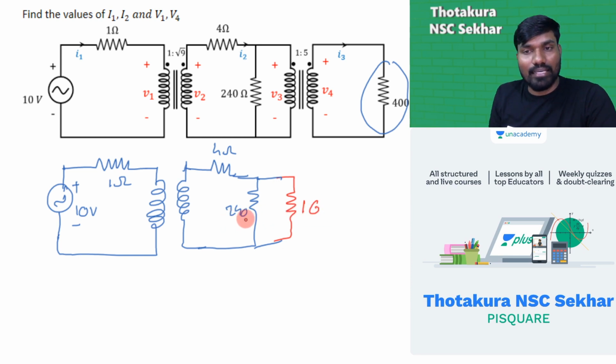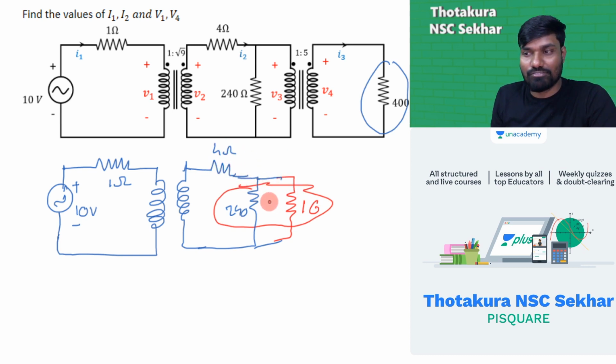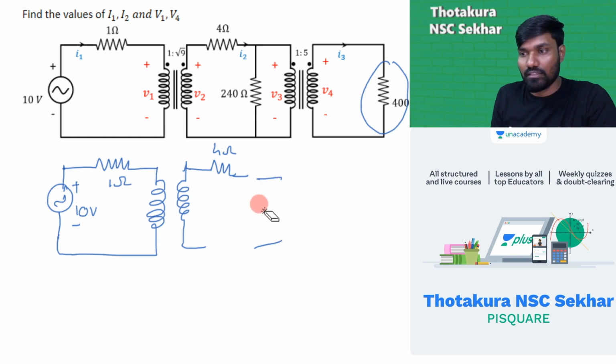240 and 16, they are in straight parallel now. Do the parallel operation. 240 into 16 by 240 plus 16. You will get 15 as the value. Combination of these two is 15. That 15 and 4, they're in series. 15 plus 4 is 19. So this value is 19 ohm. So the resistance here, after simplification, is 19 ohm.